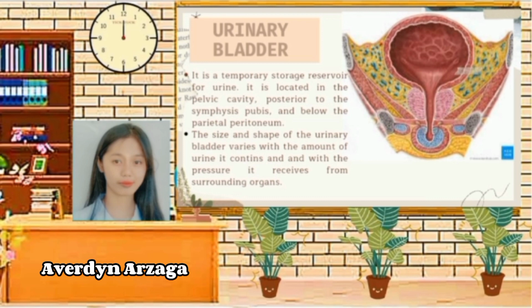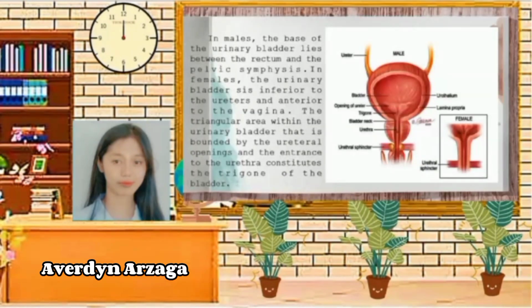We can also notice if we are hydrated or dehydrated from the color of our urine. The color of urine can reflect if you are drinking enough water. It is usually light yellow if you are drinking enough water and dark yellow if you are not. In males, the base of the urinary bladder lies between the rectum and the pelvic symphysis. In females, the urinary bladder is inferior to the ureters and anterior to the vagina.